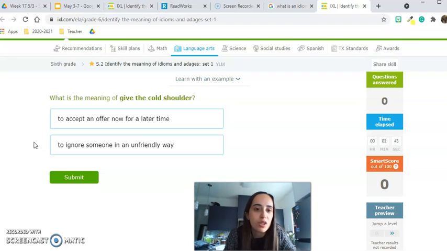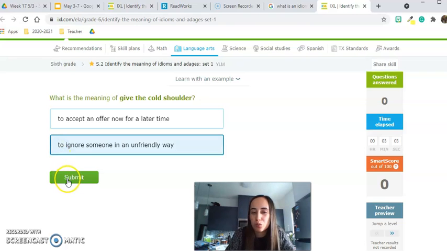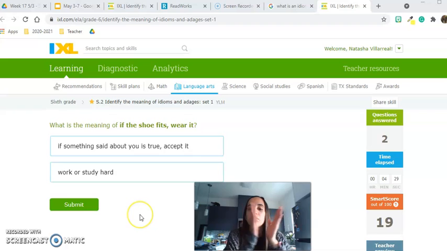So, would we say to accept an offer now for a later time? Well, if someone's giving me the cold shoulder, it doesn't necessarily mean that they're accepting an offer for a later time. It kind of means you're trying to ignore someone or get away from them or be rude in a way. So please make sure you have between an 80 to 100 SmartScore. That is the goal. That is going to be how I grade you.